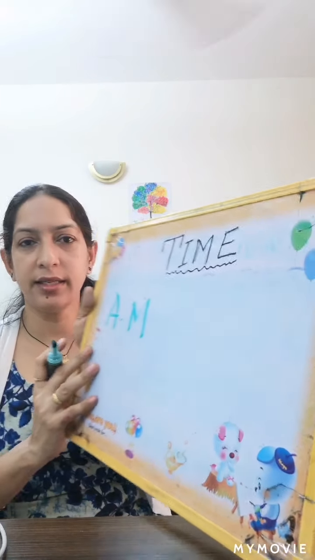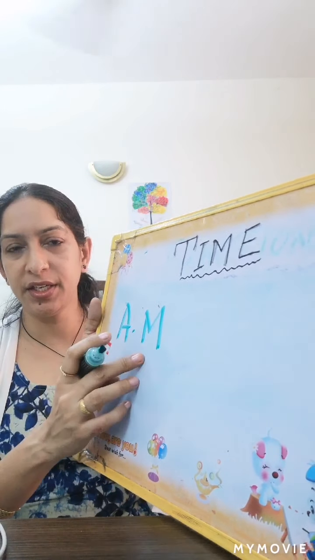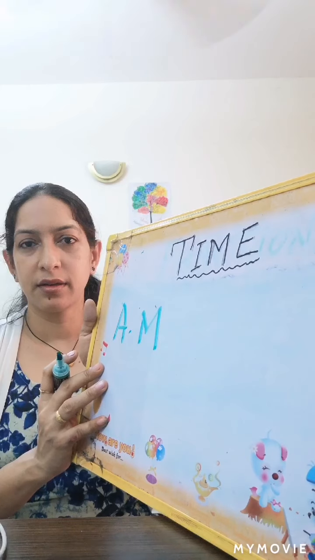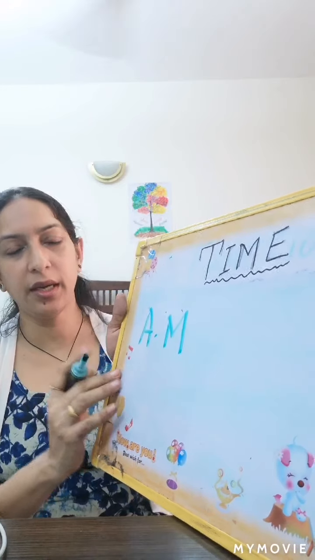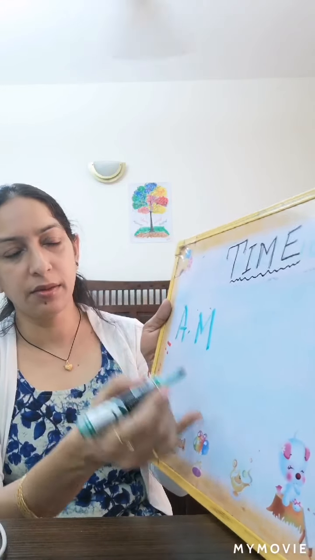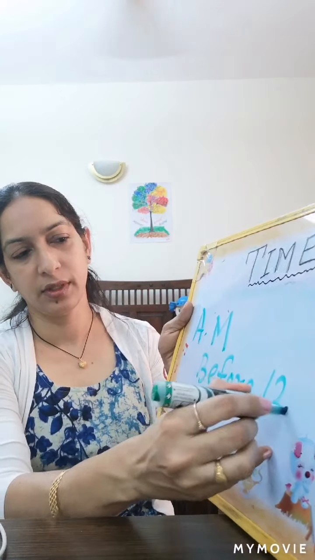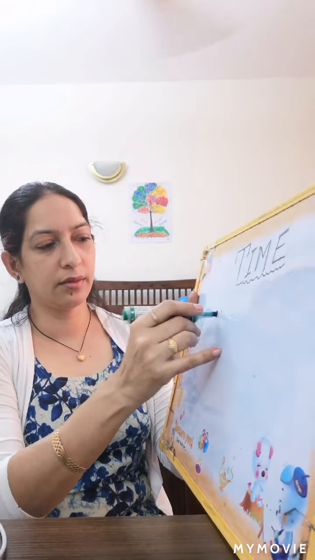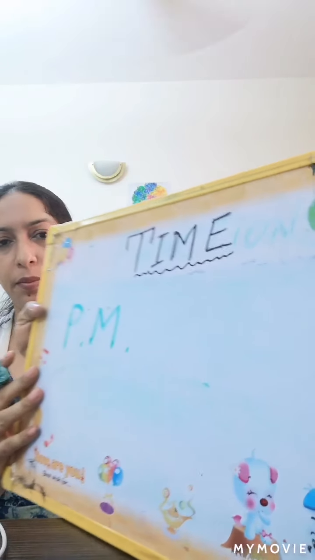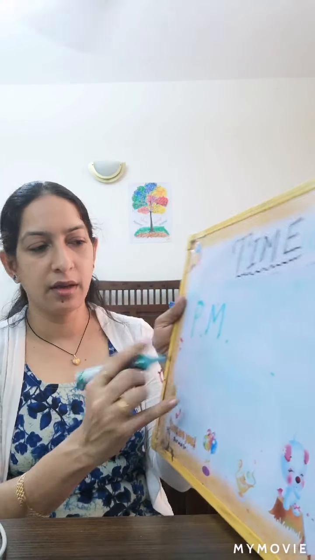AM is ante-meridiem. Ante means before, meridiem means midday. Okay, before midday means before 12 noon. Okay, then next one is PM. PM, post meridiem, after the midday, after 12.